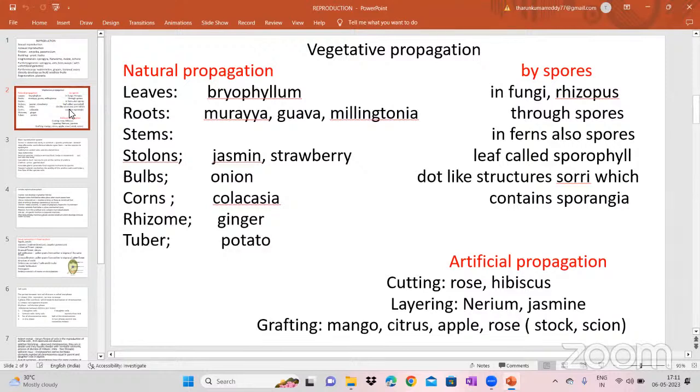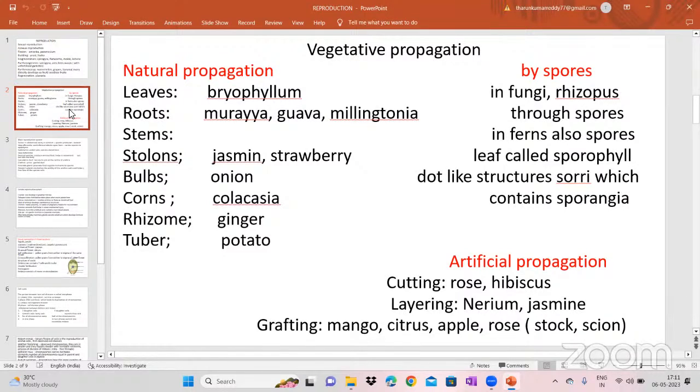What are the other parts? Roots, stem, branches, leaves. These are the parts other than the flowers. So here in bryophyllum, with the leaves, new plants develop. So bryophyllum is the example for natural propagation through the leaves. And then through the roots, Murraya, Guava, Millingtonia are the examples. If you put a part of the root in the soil, they develop a new plant. So this is the natural propagation which occurs with the roots.